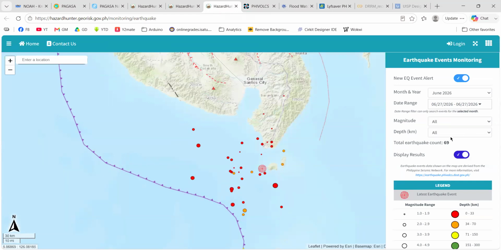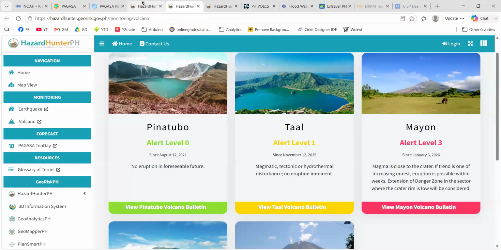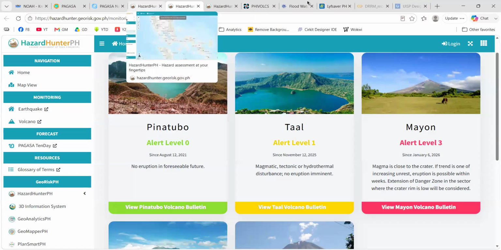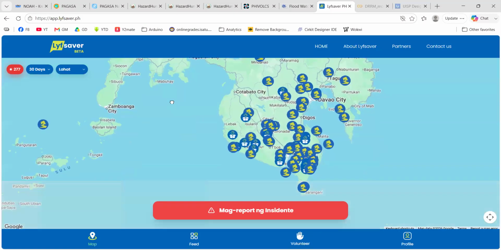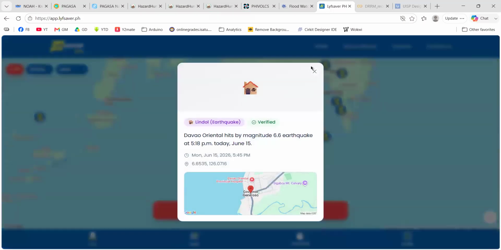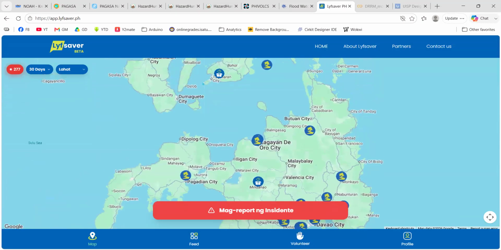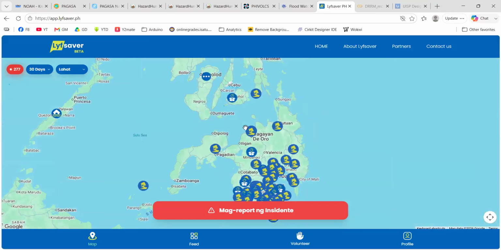I hope this one could be localized. I'm not sure if we can. There's an option for us to localize this so that we only get alerts if the earthquake is nearby. Anyway, let's go back to Lifesaver. We have a lot of reports regarding earthquakes. Last June 15. Okay, some reports are not actually recent, sorry, that's my mistake.